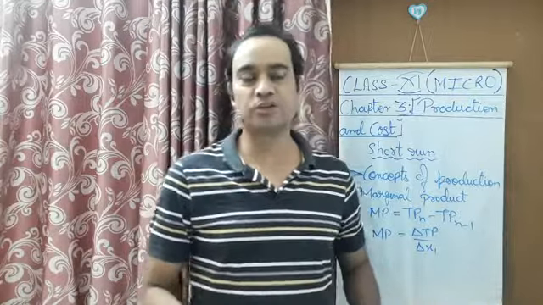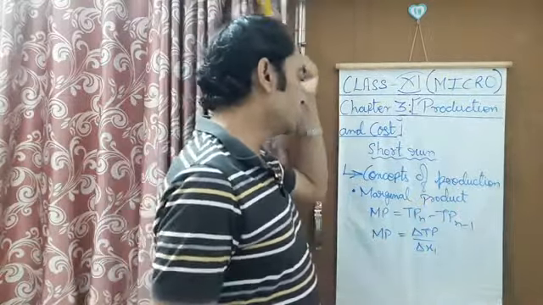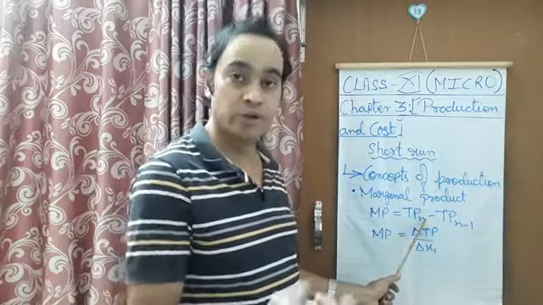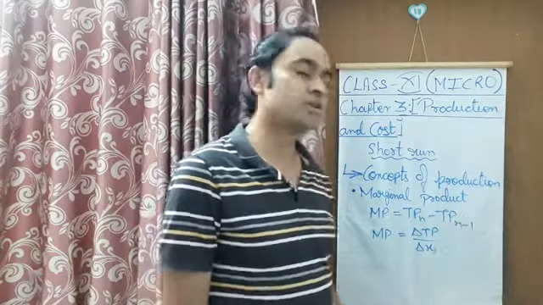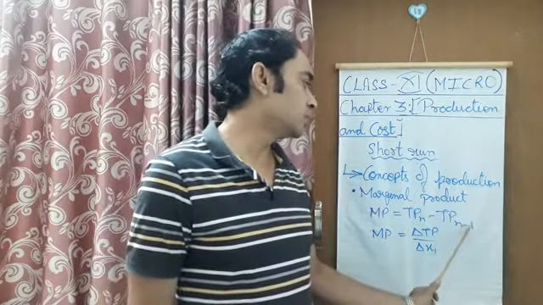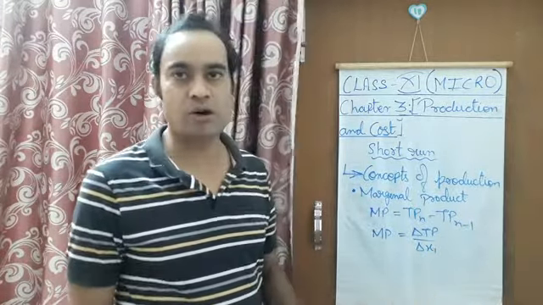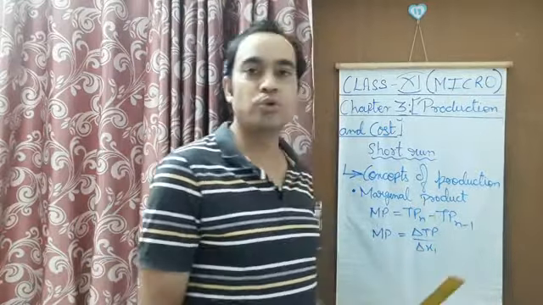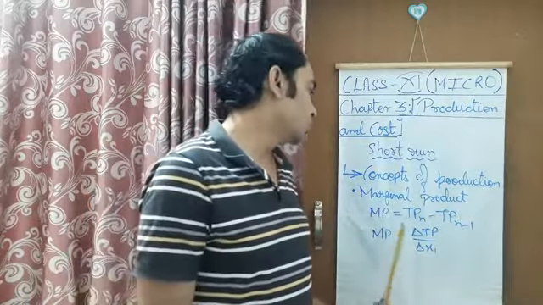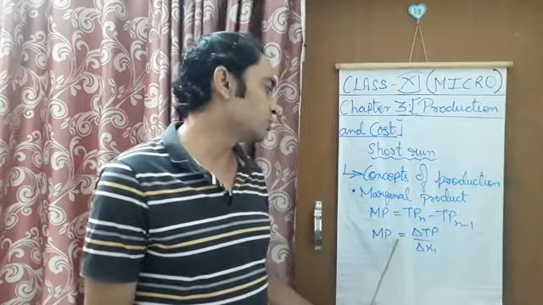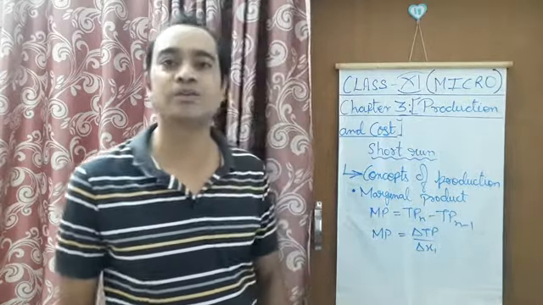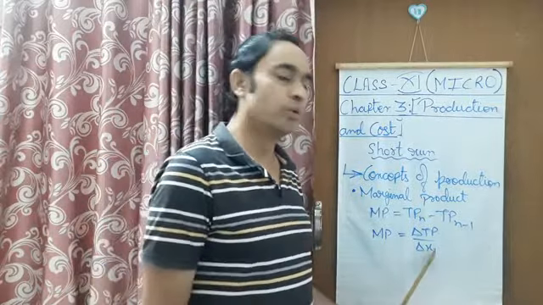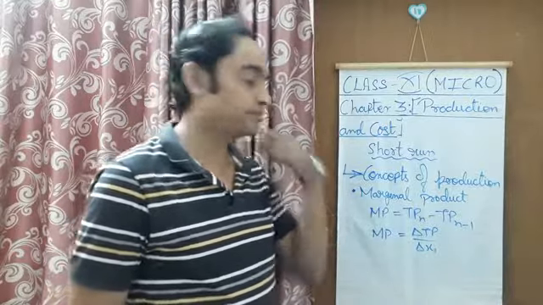We will understand this by one formula here. This formula is MP equals total product N, where N is the units of labor or units of variable factor, minus total product N minus 1, so units of labor minus 1. In the numerical question, you will understand how this formula is used. After this, one more formula of marginal product is there, that is equal to delta total product upon delta x1. Delta means change. So change in total product divided by change in units of variable input, maybe labor.